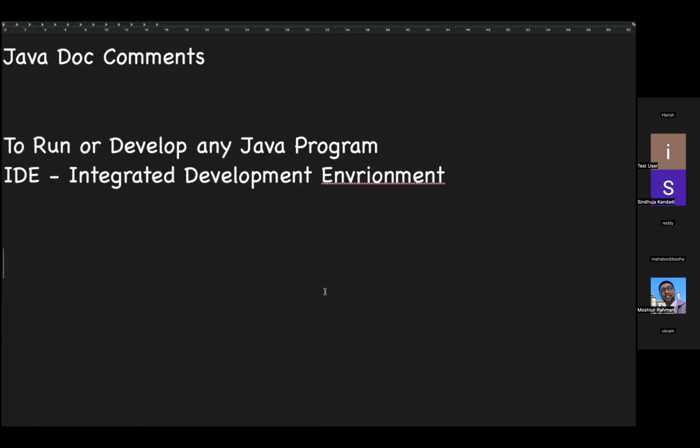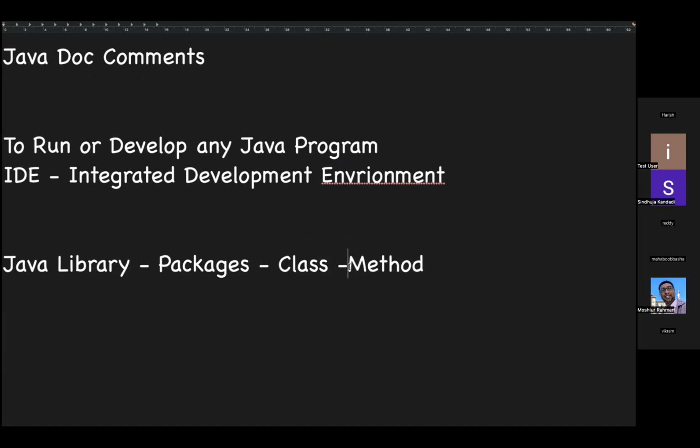Now let me write the hierarchy to write any Java program. This is the flow: Java library, then packages, then class. For now class, but there is one more piece that will come later, but let it be. Then method. This is the flow for any basic Java program.